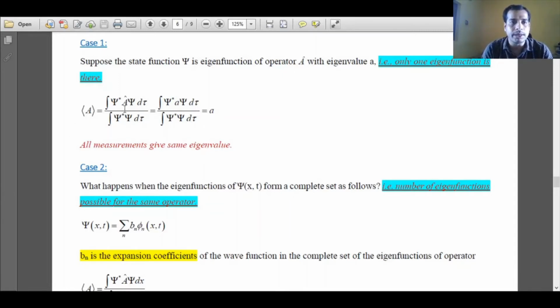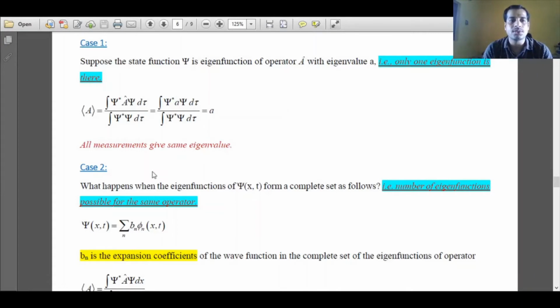So operator A acts on psi, then it will give eigenvalue a and the same function psi. Now if the wave function is normalized, this denominator will be 1 and this eigenvalue a will come out of the integration because it is a constant. So the terms in the integration will again give 1. So we will get a value that is eigenvalue a. If you do multiple measurements, we will get the same eigenvalue because there is only one eigenstate.